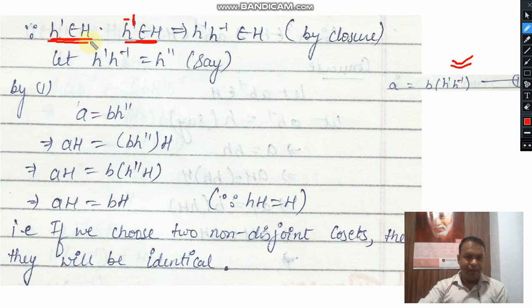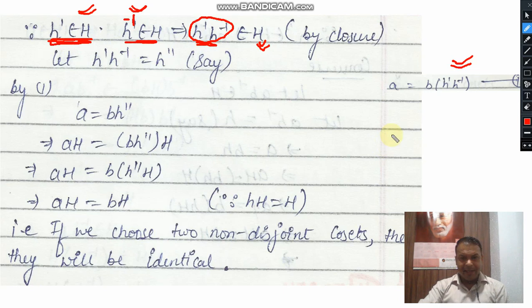If h' is an element and h inverse is its inverse, then their composition h'h inverse will belong to H. Here we are treating these two elements as different elements. Here h inverse is not the inverse of this h'. We are considering only these two elements because we have assumed, as in our previous slide, that h' is an element of H and h inverse is also an element of H. So their composition will also be available in H. This is closure.